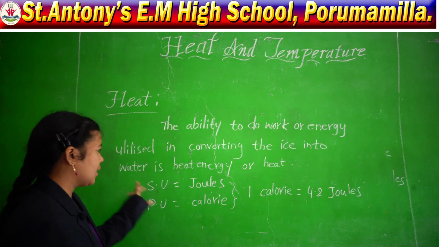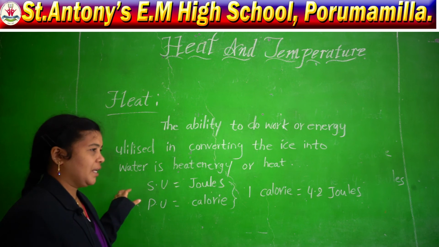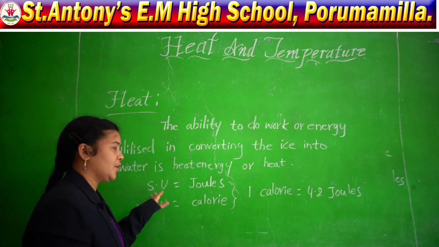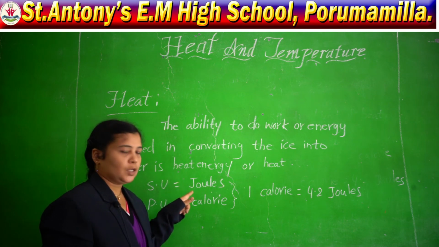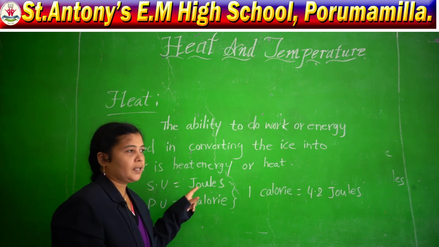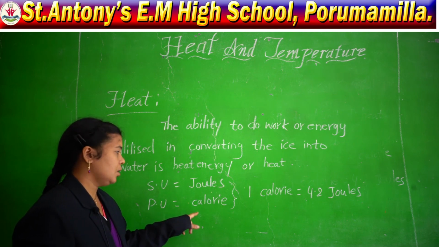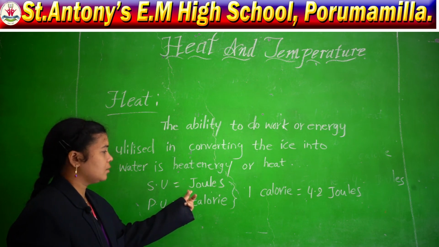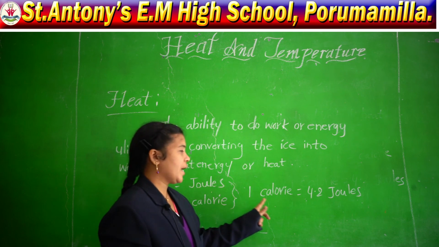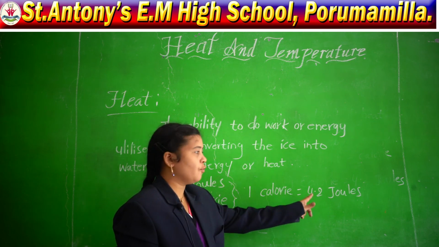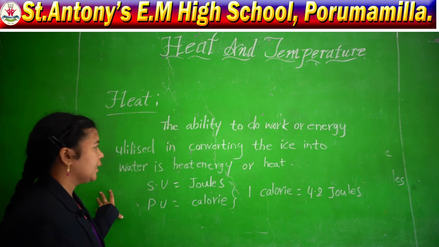So, understood what the measurements of heat are? How are we measuring heat? We are measuring heat by using standard units. The standard unit of heat energy is joules, and the practical unit of heat energy is called calories. So, what is the relation between joules and calories? 1 calorie is equal to 4.2 joules. Okay? This is called heat.